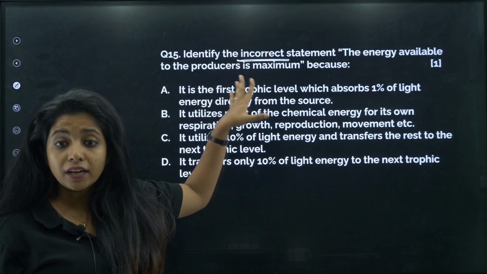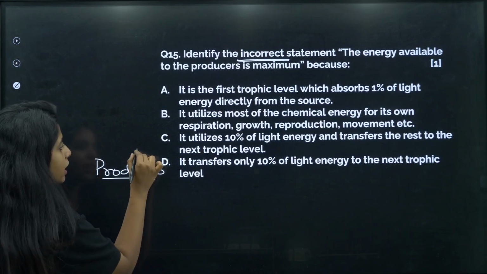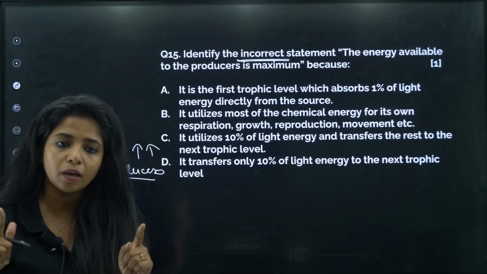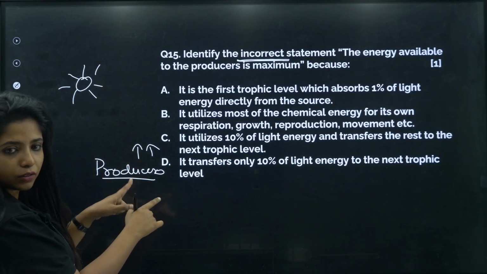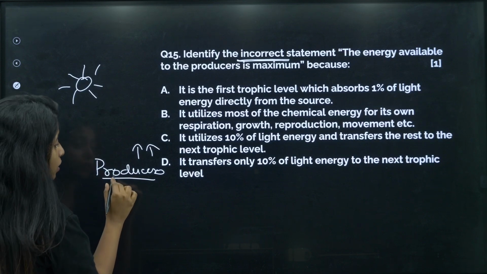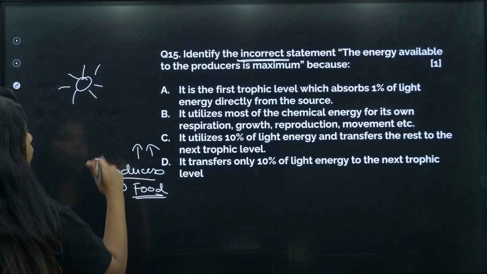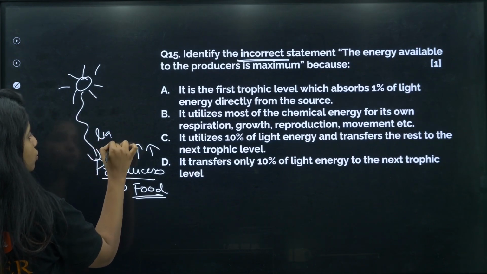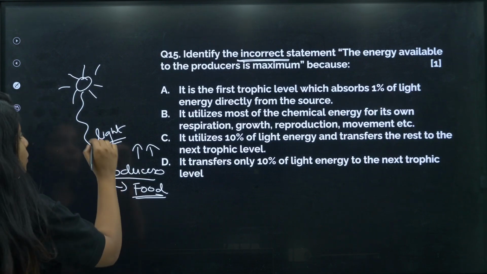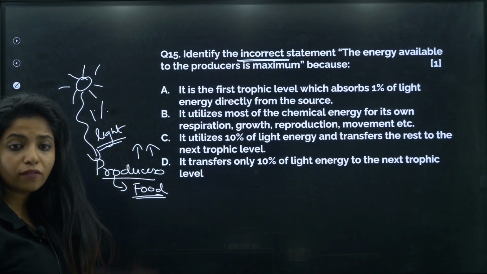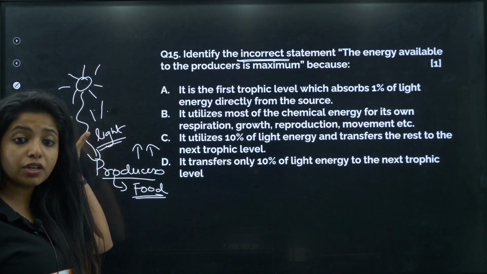So it is said that the energy that is available to the producers is really high. Why do you think so? First, think about that. It's because of the sunlight, the plants, the producers. Why are they known as producers? Because they are the ones who produce the food, my dear children. They make organic content. How? By using the light energy. So they're the first organism to get the light energy directly. How much light energy? 1% of the entire light energy, they are going to fix it.